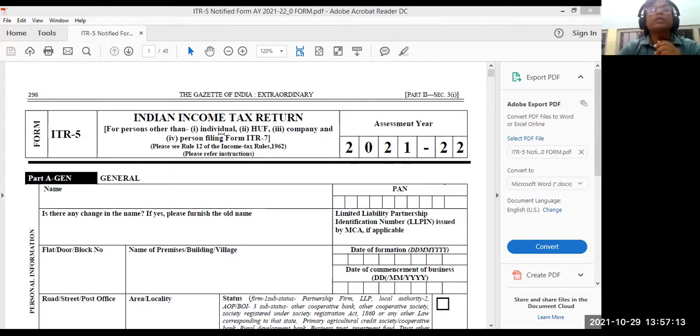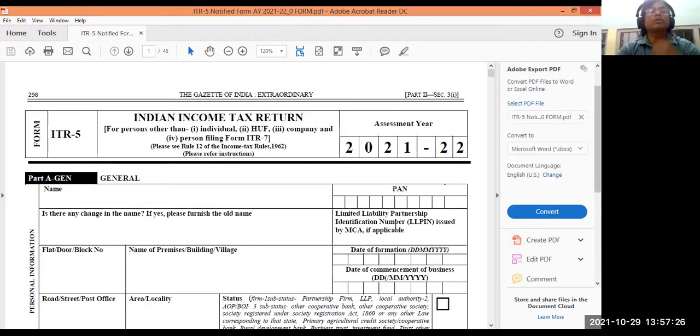See, this is the income tax return, ITR 5, assessment year 2021-22, perfect, for the current year. And how to fill up this format, I'm going to show you right now. So general, Part A, general, you have to write the name. Then is there any change in the name? If yes, please furnish the old name. You have to write the old name, then also the new name. This general information you have to give in Part 1.